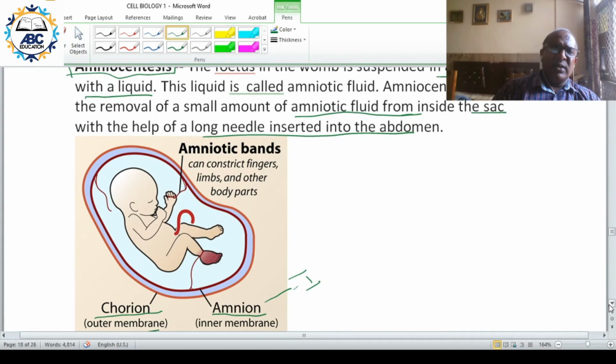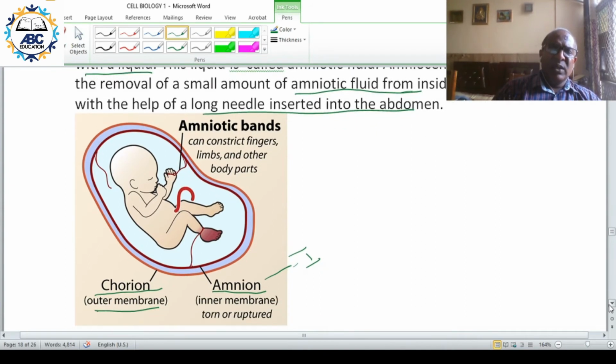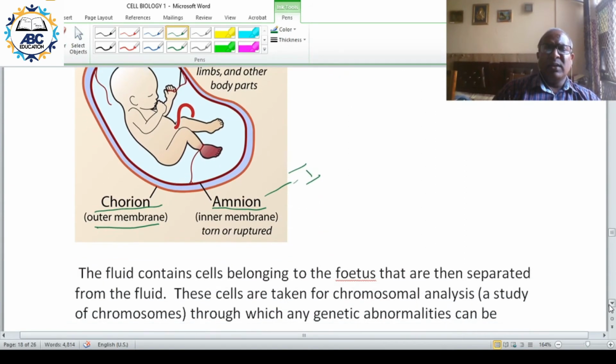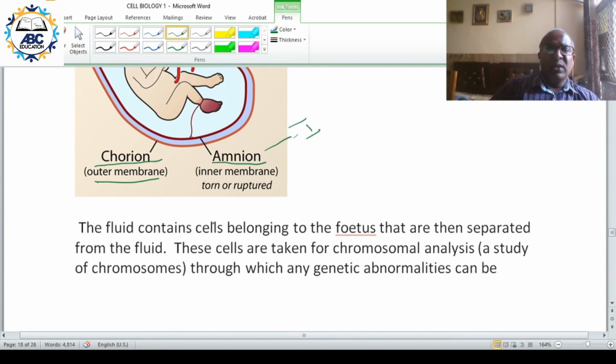This amniotic fluid contains cells belonging to the fetus. You separate the cells from the fetus, and then you do chromosomal analysis.